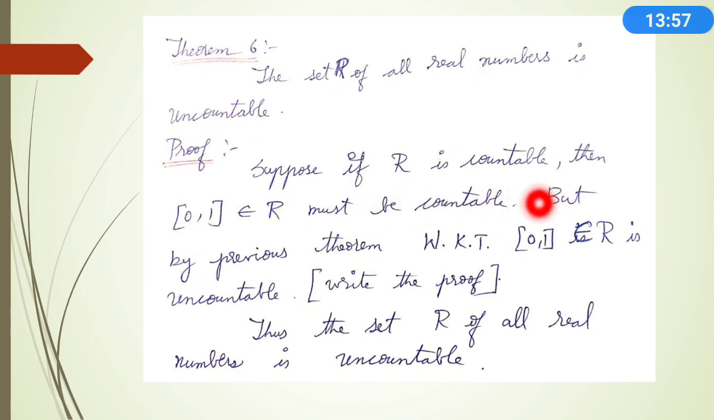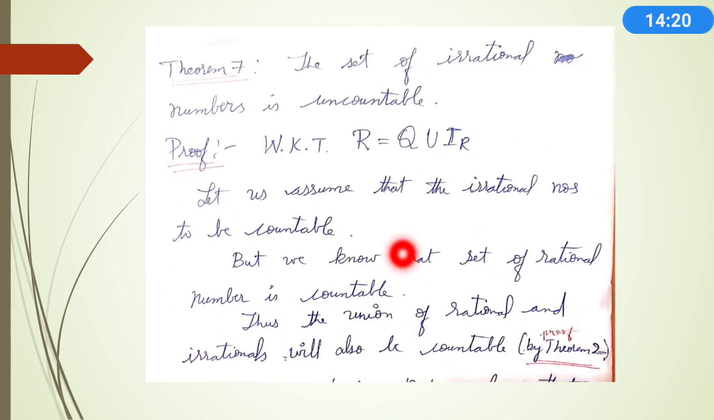Suppose R is countable, then 0, 1 belonging to R must be countable. But just before we have proved that 0, 1 is uncountable. So if this theorem is asked as a detailed question, you have to write the proof. Thus, the set R of real numbers is uncountable. And the next theorem.